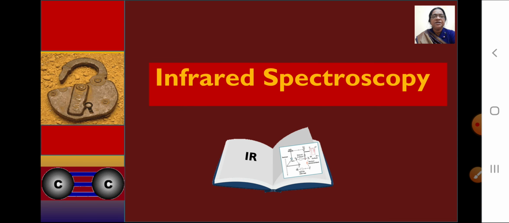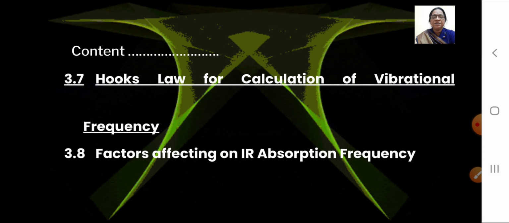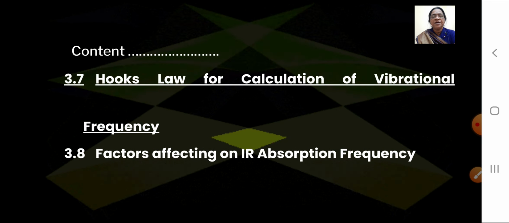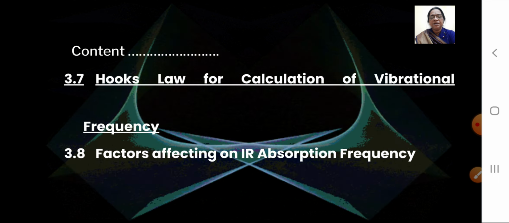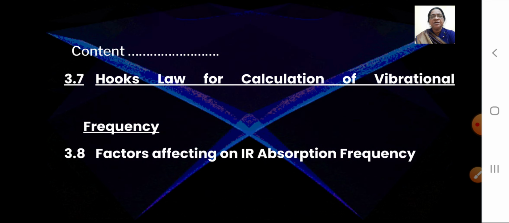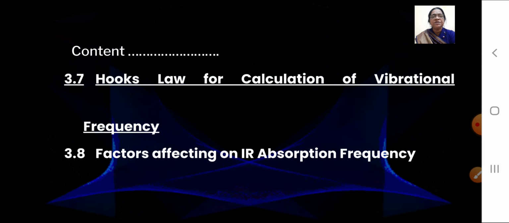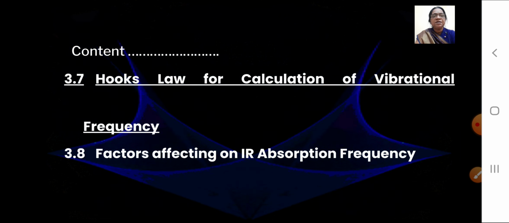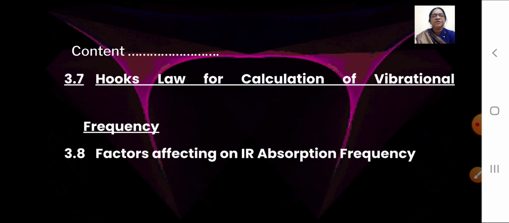Now we will study the infrared spectroscopy. In the last video we studied the conditions which are required for the IR radiations and the fundamental group region. Today we will study Hooke's law for the calculation of vibrational frequency and factors affecting the IR absorption frequency.